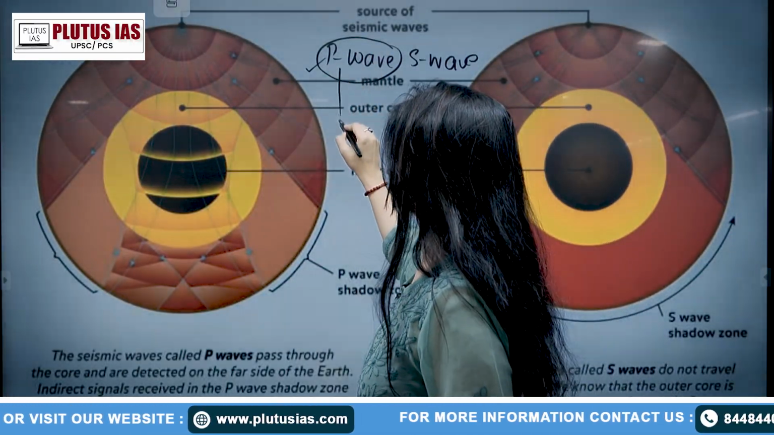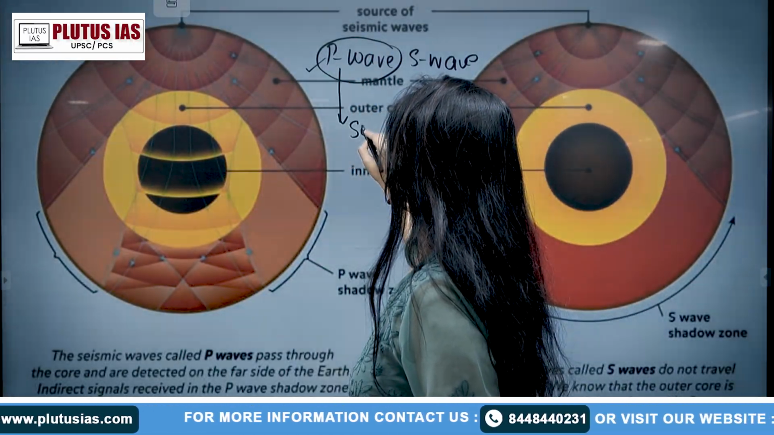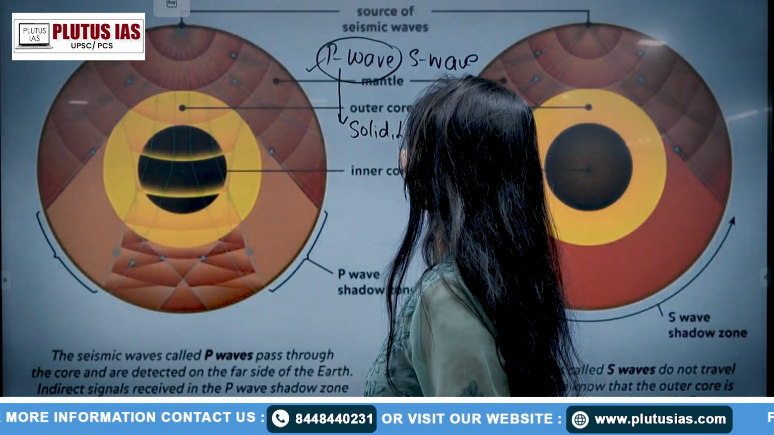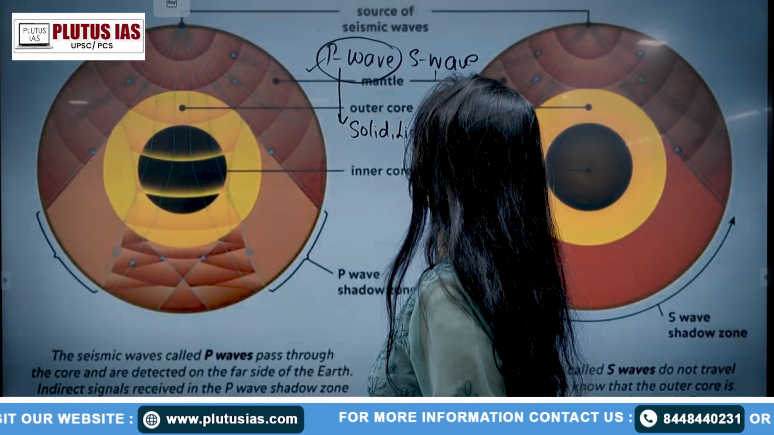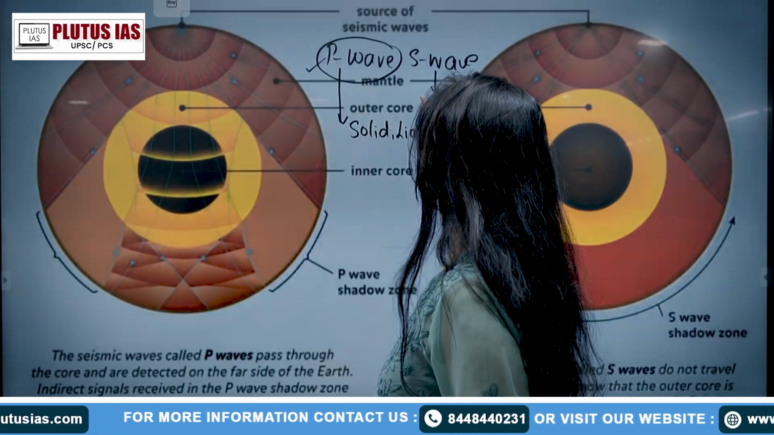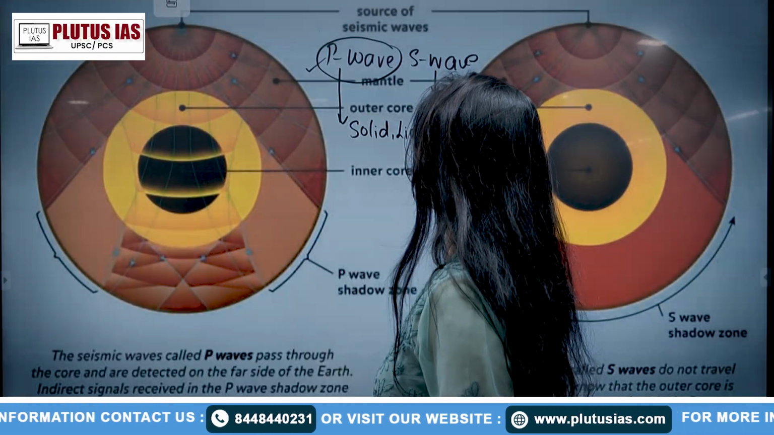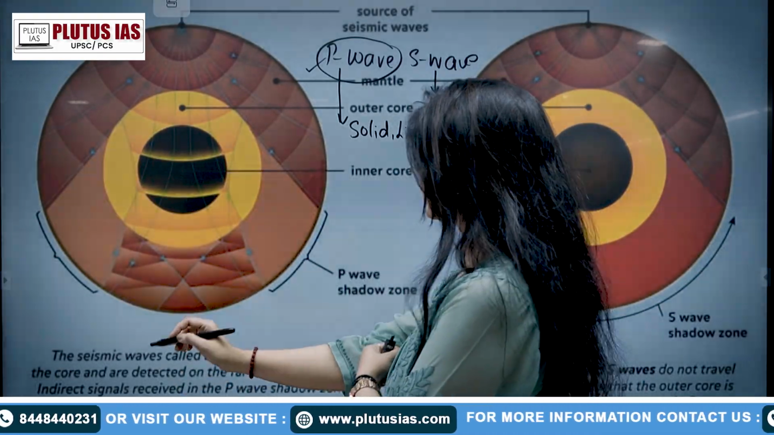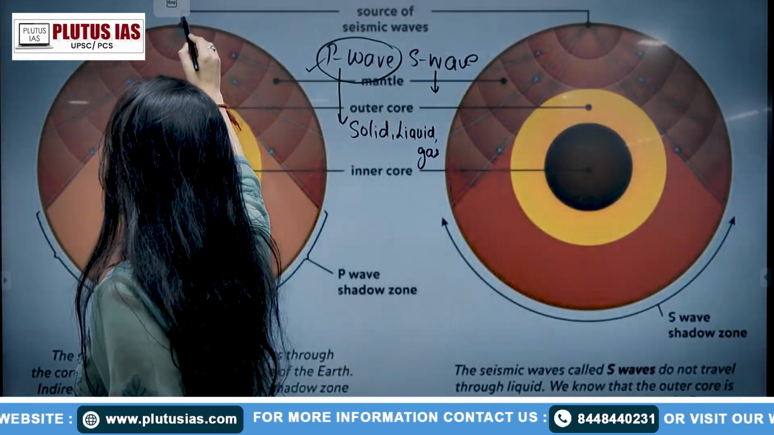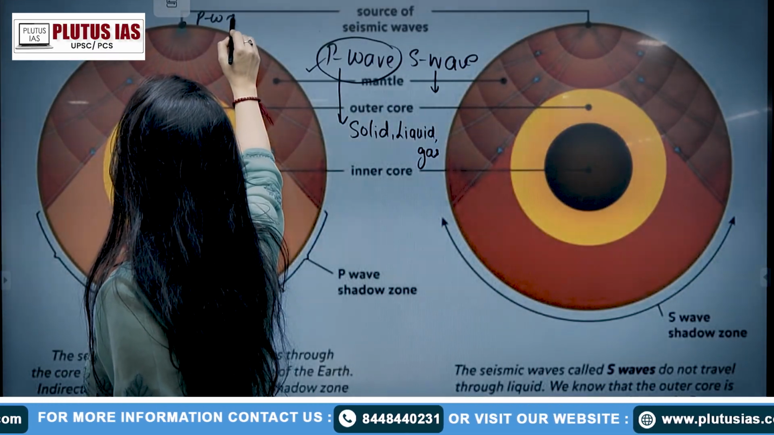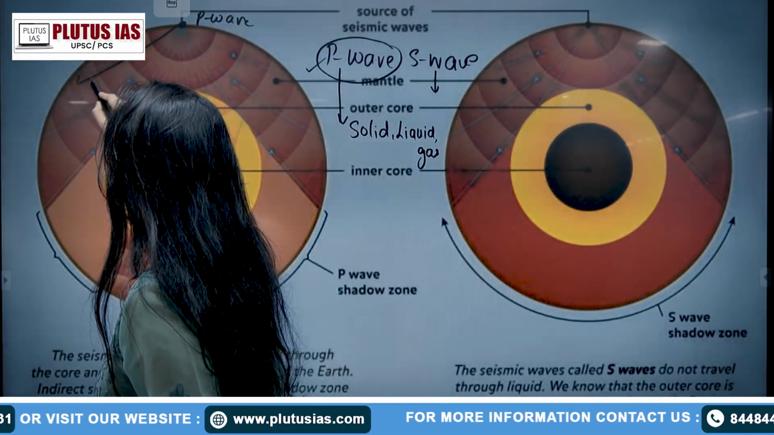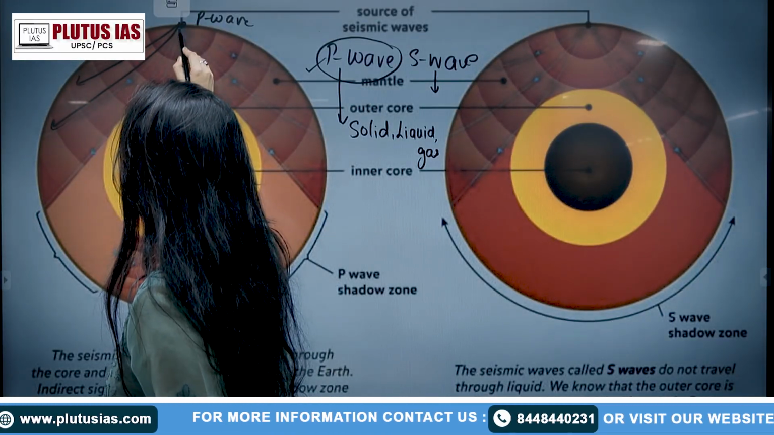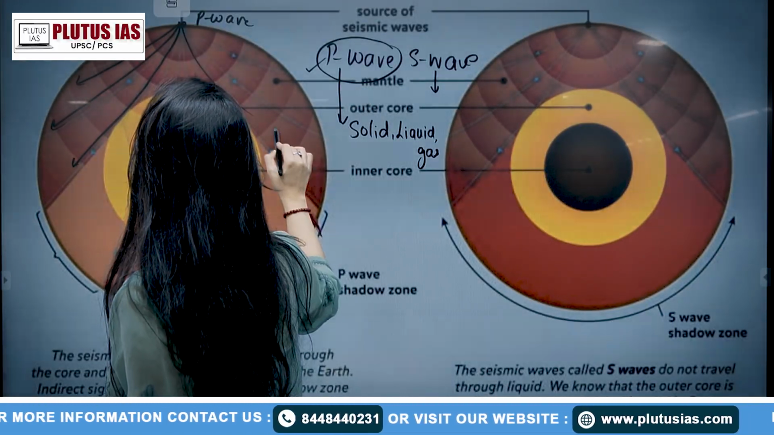Now, the property of the P wave is to go through solid, liquid, and gas. But the property of the S wave is to not go through the other parts, right? So when you have to detect the P wave, you will be able to understand that the P wave is coming and it is refracting.